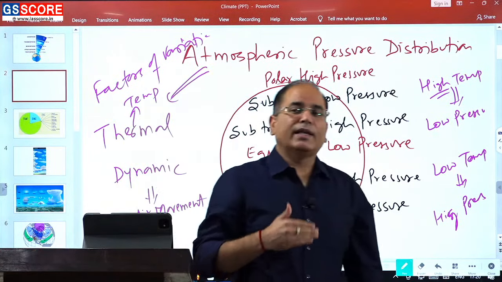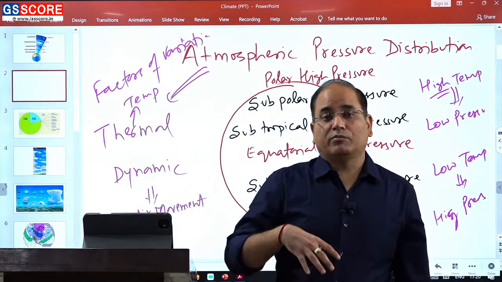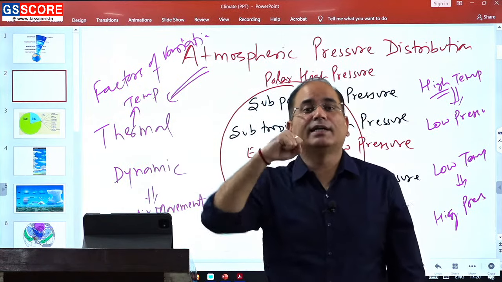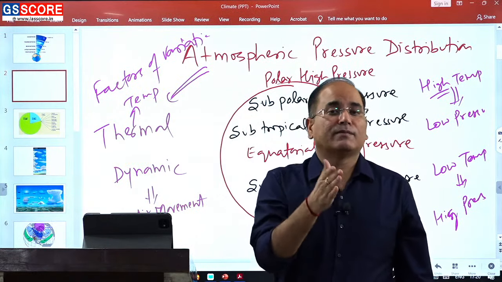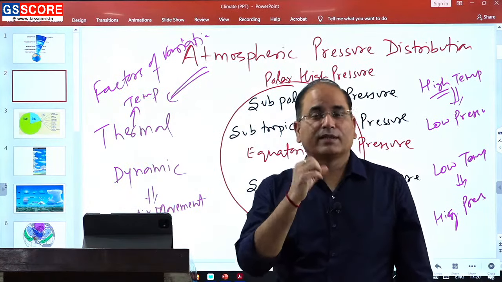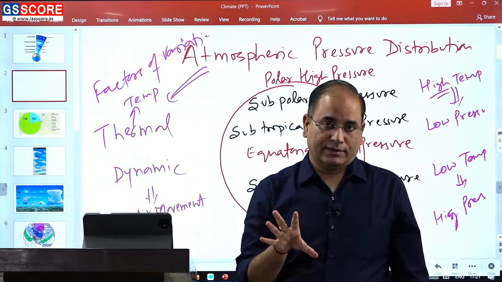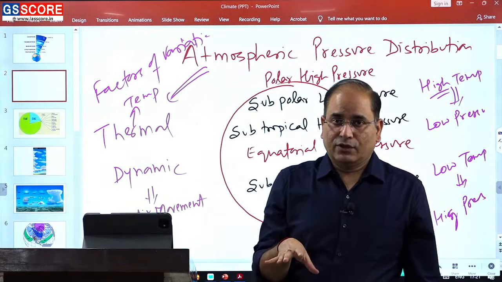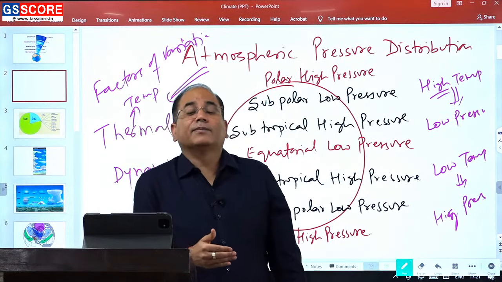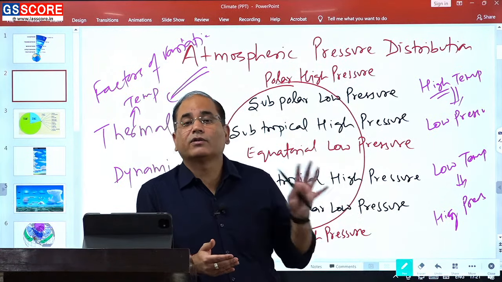Similarly, if in any area we are witnessing low pressure, it should have high temperature, and if that area has high temperature, that pressure must have been associated with the temperature. But look at it the other way. We are witnessing a low pressure in an area. Now if there is low pressure, it should be high temperature. But what we are witnessing is that pressure is low and temperature is also low.